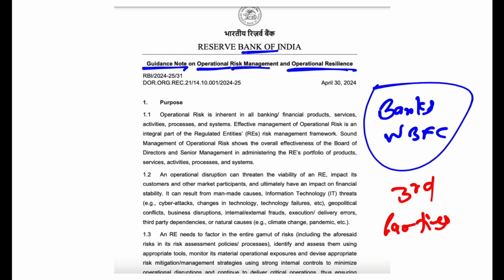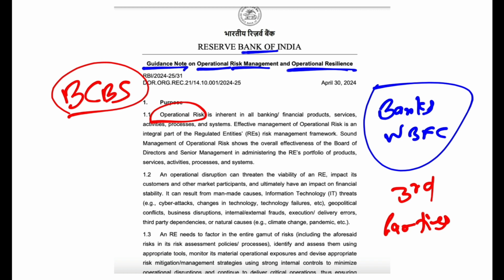Now, first of all, you have to understand what an operational risk is. Operational risk is any risk that a bank faces. A bank faces different types of risk, financial risk and operational risk and all of these. Financial risk you very well know. For example, if the capital adequacy ratio is very low, it's a financial risk. Now, what is the operational risk? The Basel Committee on Banking Supervision defined operational risk for the bank as the risk of any loss that the bank suffers resulting from inadequate or failed internal processes, people, and systems.